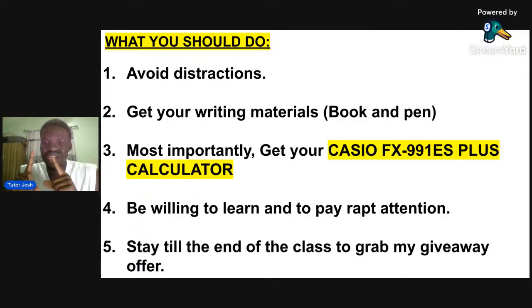Avoid distraction. If I were you, I would even put my phone on DND, so I will not receive text messages or calls from friends, relatives, and the rest, because we are in for serious business. I want to put you through everything you need to know in mathematics, everything you need to know in your basic math. So please, I want you to avoid distraction.